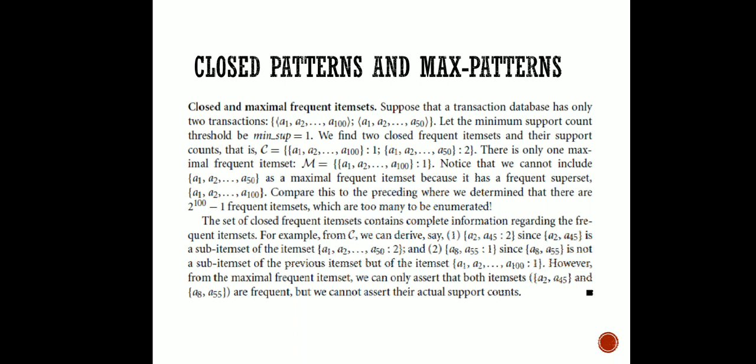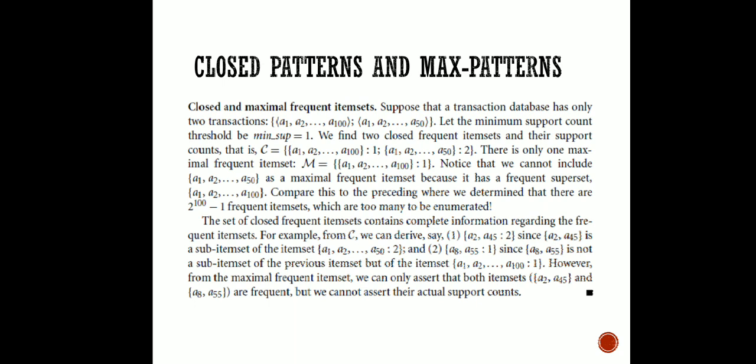If we have to generate the frequent item sets, we have to pair each and every one with everyone and find out which items are going to get covered in the frequent item set. So a very large value is coming. Now the set of closed frequent item sets contains complete information regarding frequent item sets, and for example we can derive from it, say, A2, A45.